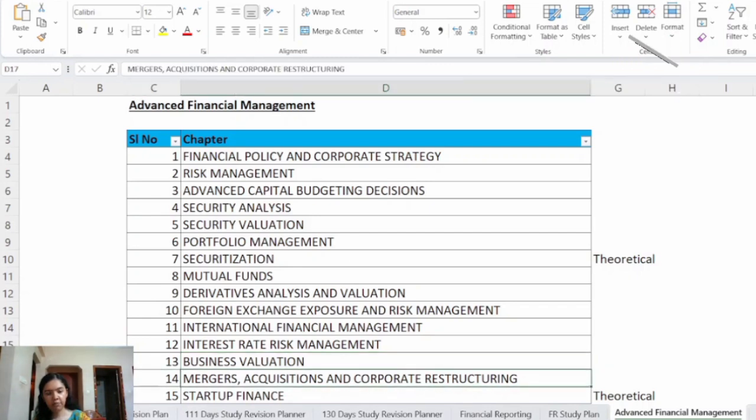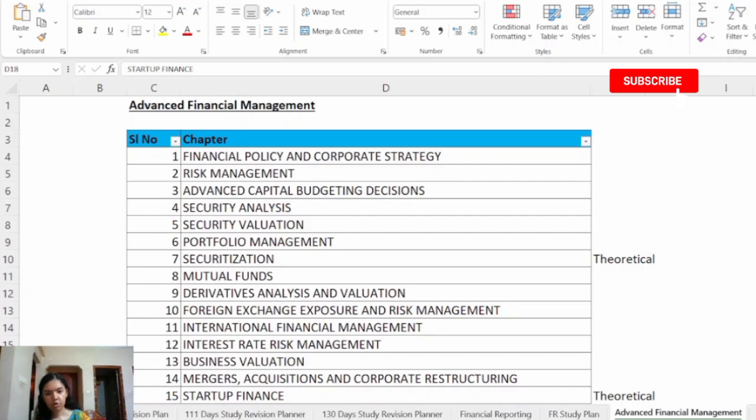Then we have chapter 14, Mergers, Acquisition and Corporate Restructuring. Basically mergers and acquisition means external restructuring and corporate restructuring includes internal changes. From this chapter both theory and practical questions are asked. Next we have the last chapter, Startup Finance. Mostly this is a theoretical chapter but it is very important. It is important to understand the funding stages and different instruments involved.